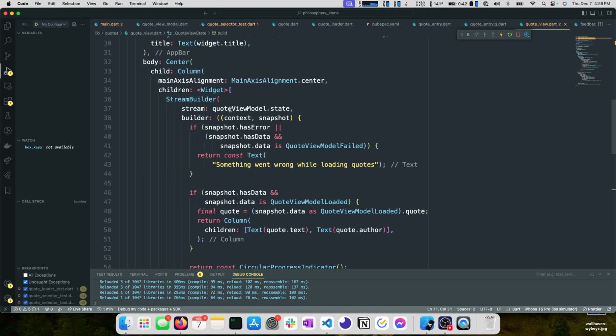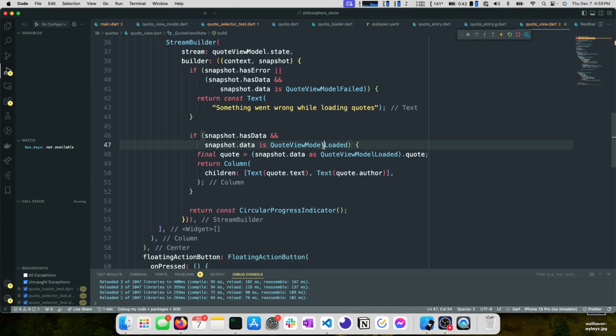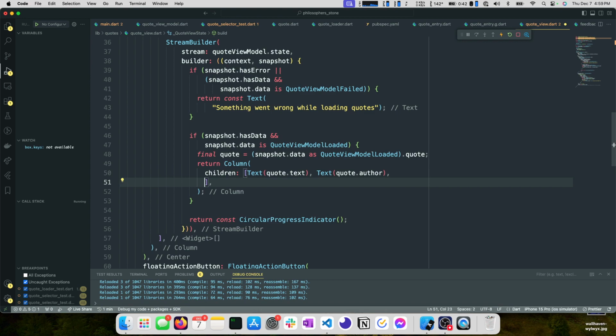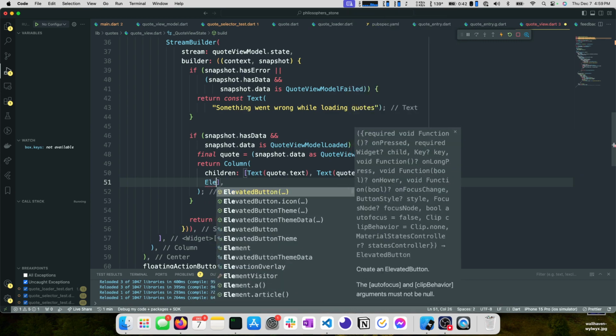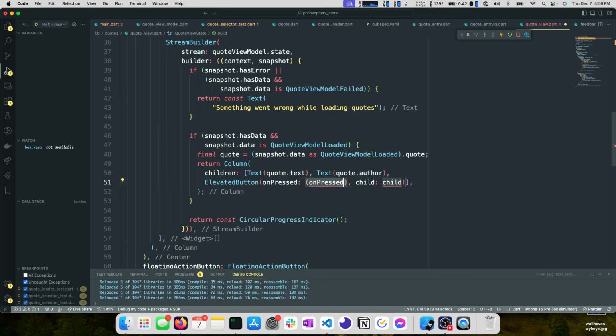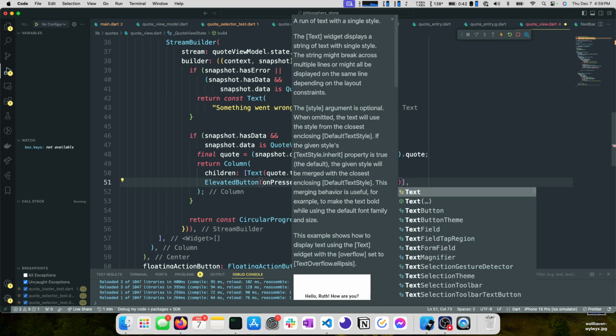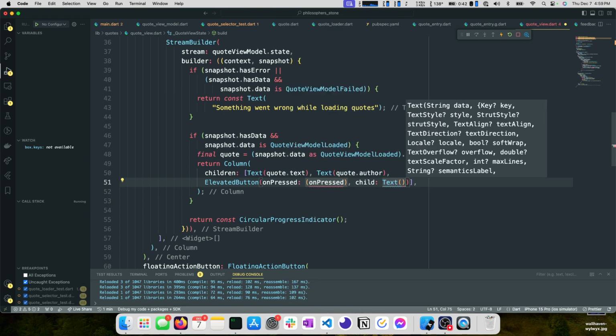we want to add something here in the case of the quote view model loaded where it shows previous quote entries. So let's do more interaction. This maybe wouldn't be exactly what I would do always.